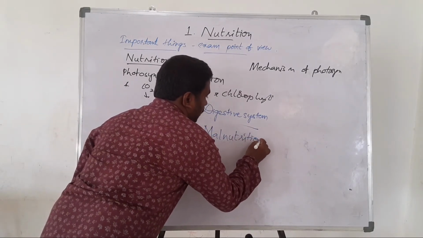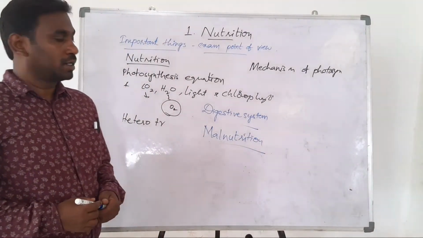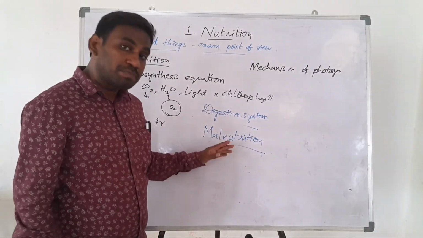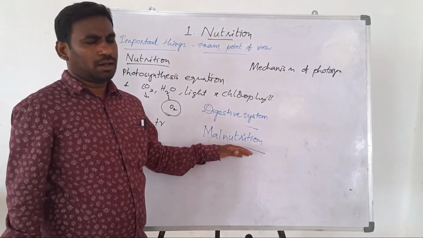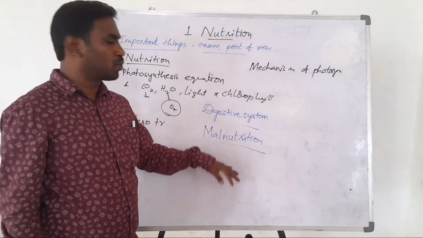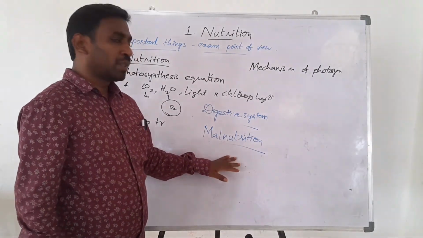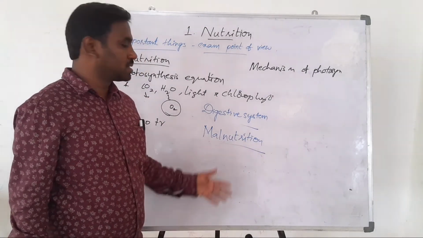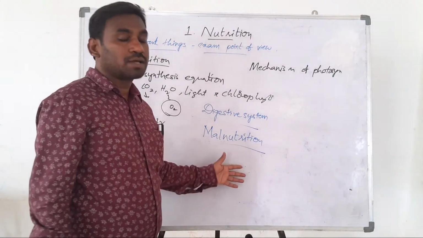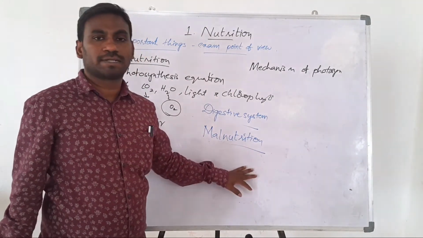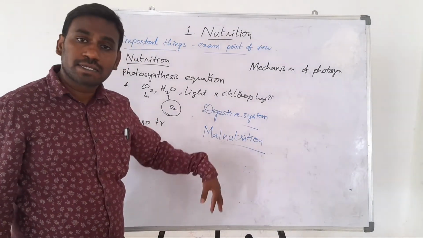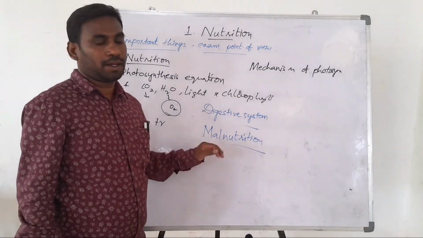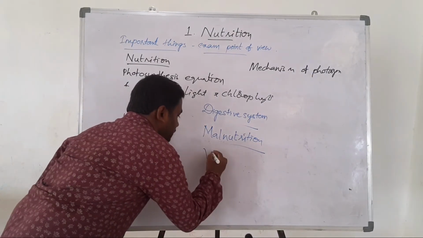Malnutrition. This is also very important. Definition of malnutrition, types of malnutrition: protein malnutrition, calorie malnutrition, protein calorie malnutrition. Next, malnutritional diseases, for example kwashiorkor, marasmus and obesity. These diseases, their causes, symptoms, etc. Right? Next, vitamins.